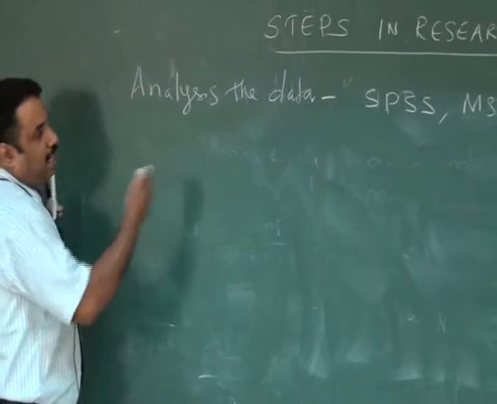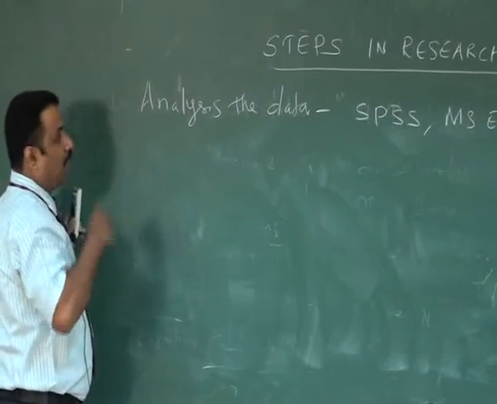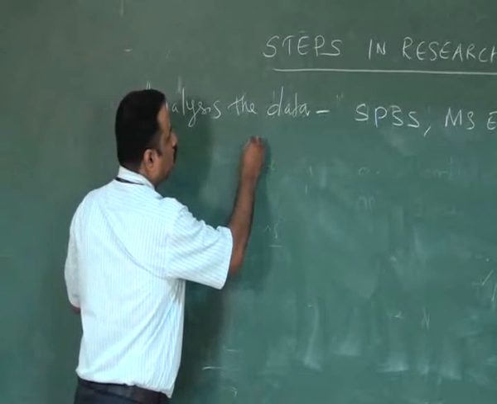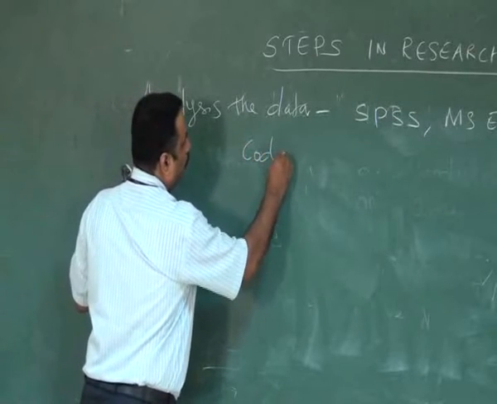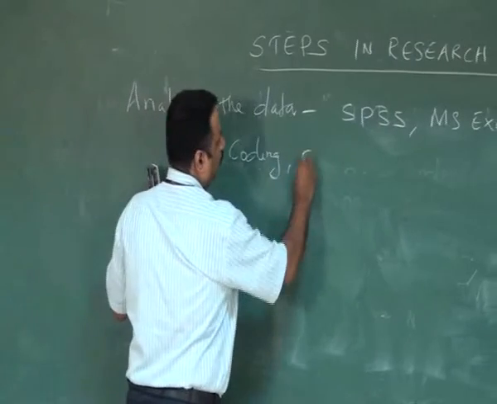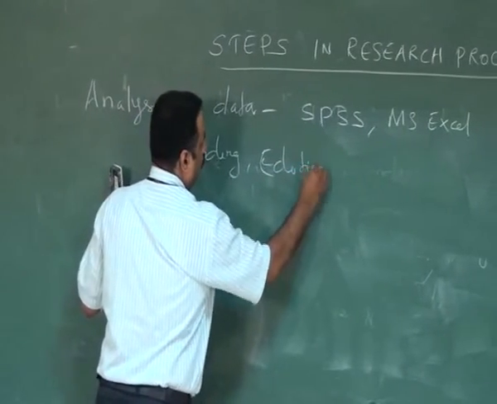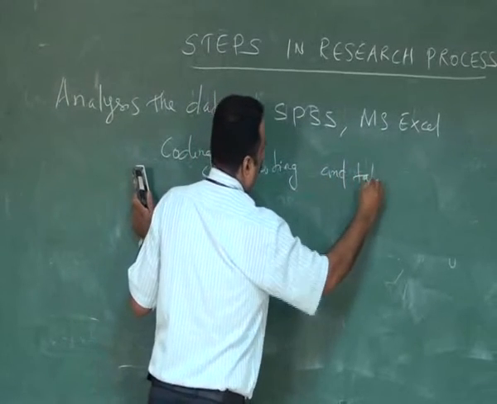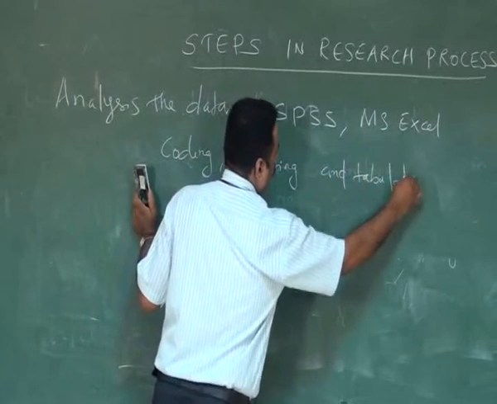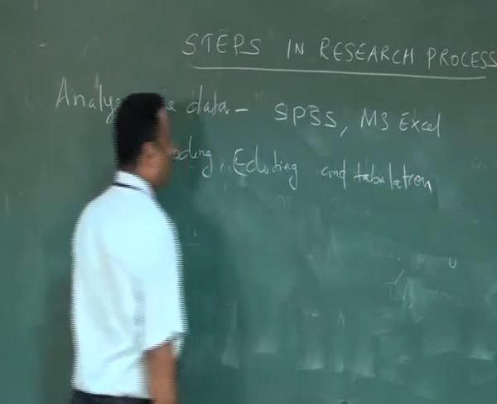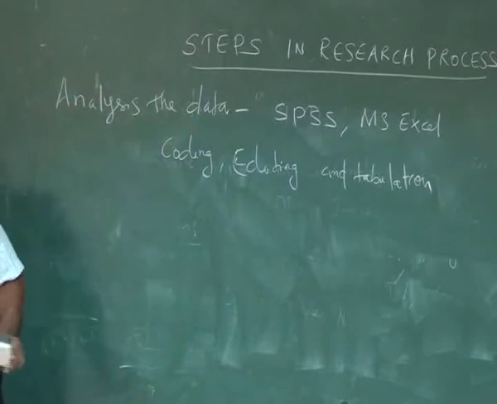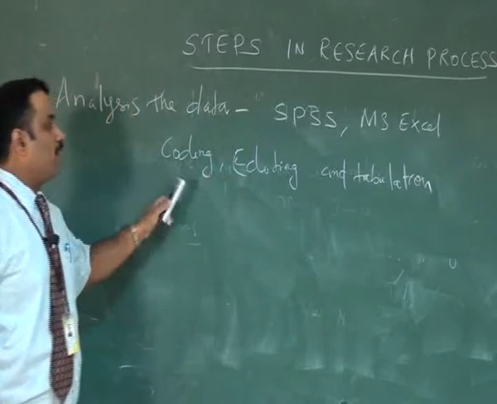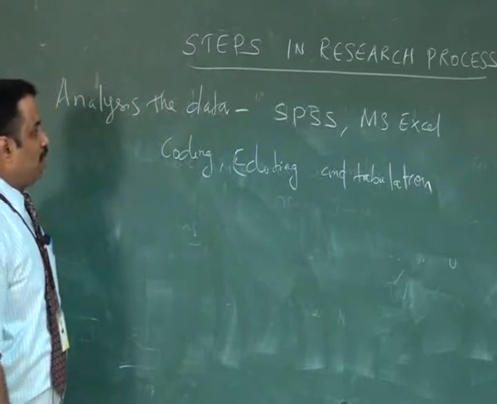So how to enter the data into SPSS or MS Excel? Here they may use coding, editing and tabulation methods. So we can see one by one what is coding, what is editing and what is tabulation.